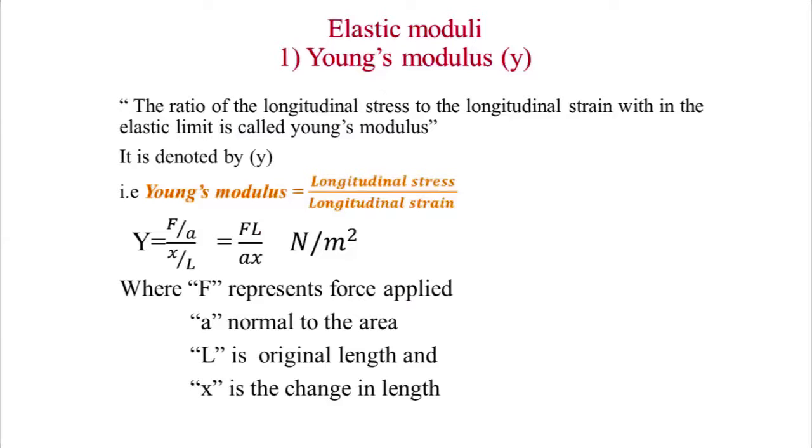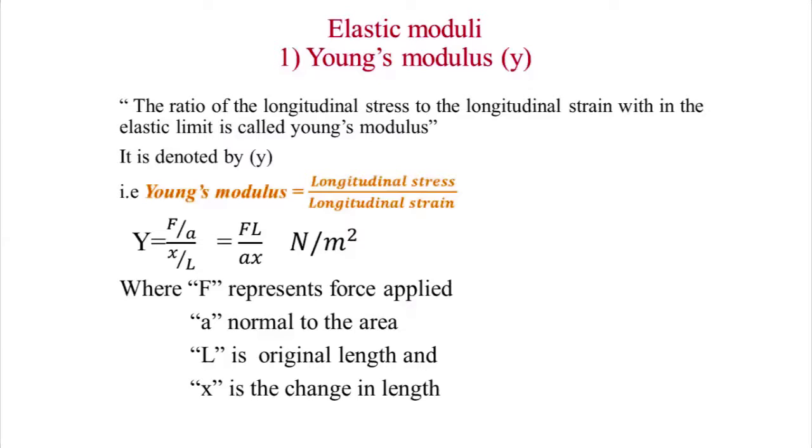There are different types of elastic moduli. First we are discussing Young's modulus, denoted by Y. What is Young's modulus? It is the ratio of longitudinal stress to longitudinal strain within the elastic limit. According to the definition, Young's modulus equals longitudinal stress by strain. We know that longitudinal stress is F by A and strain is X by L. Now the equation becomes Young's modulus Y equals FL divided by AX, and the unit is Newton per meter square.